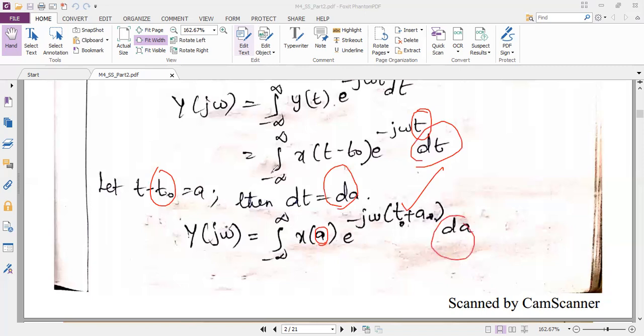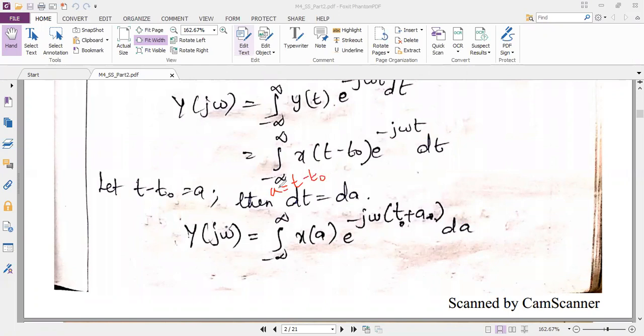And can anybody tell me why I have not changed the limits for the integration? Can anybody guess? So now my new variable is a, a is equal to t minus t naught.